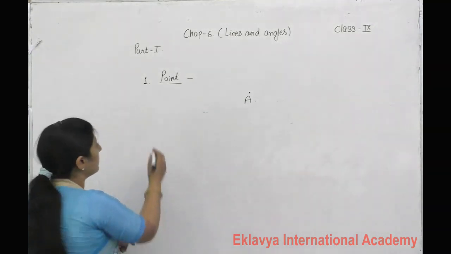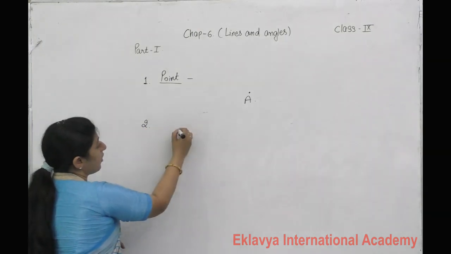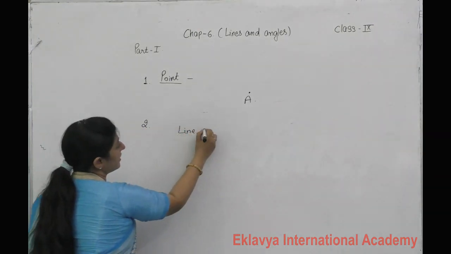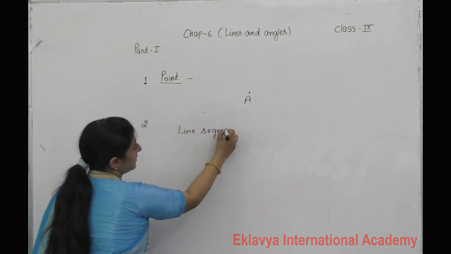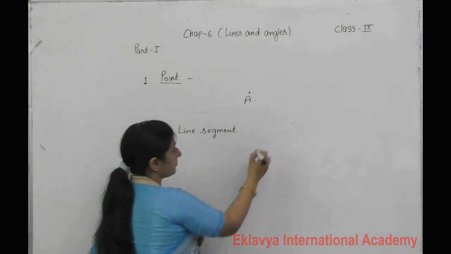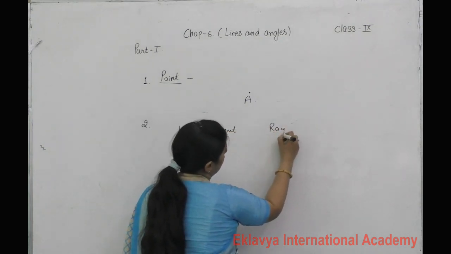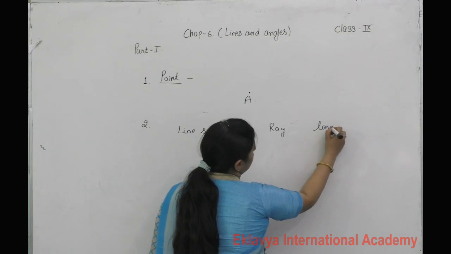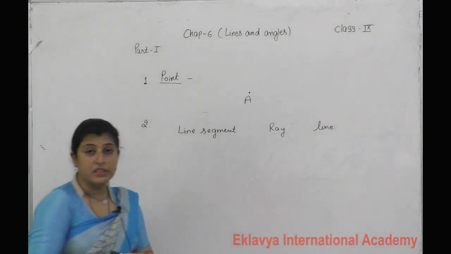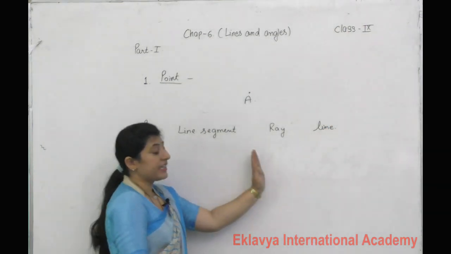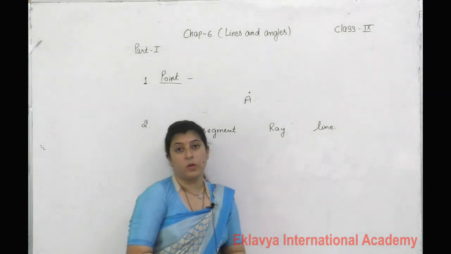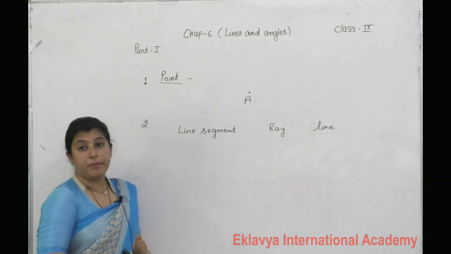Next topic, you are already familiar with line segment, ray, and line. These three topics I am explaining together. What is a line segment?